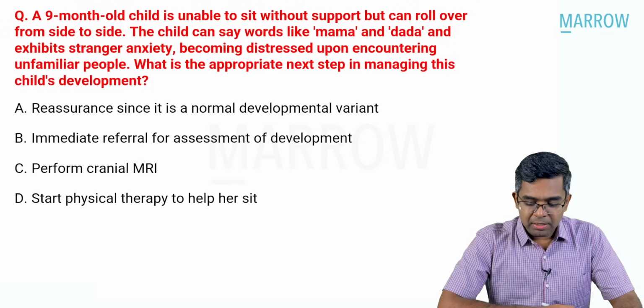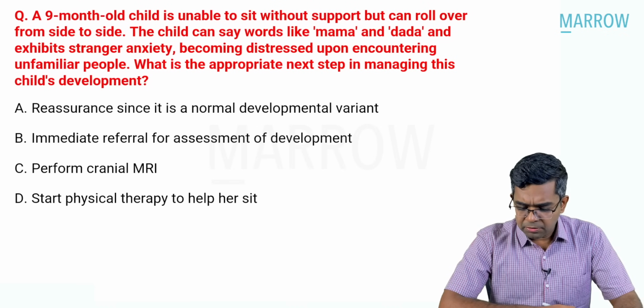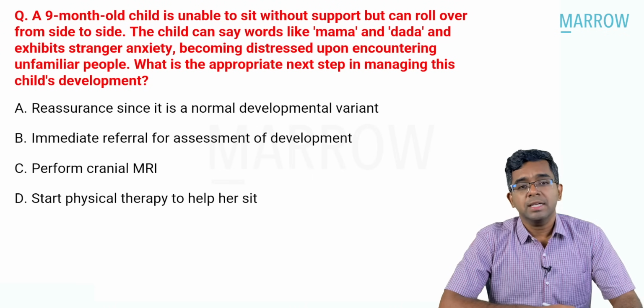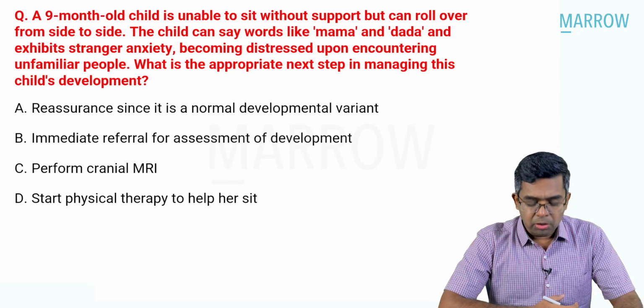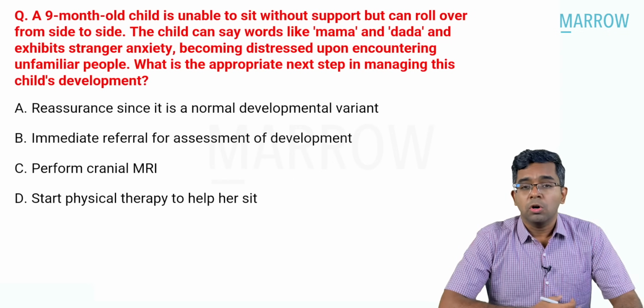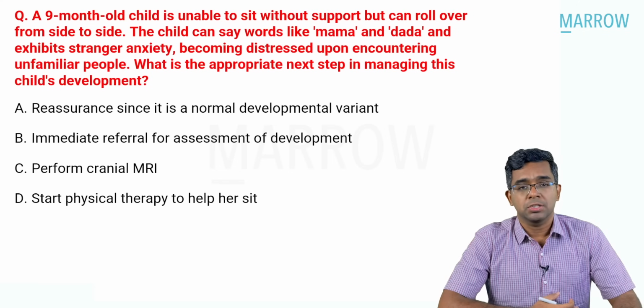A 9-month-old child is unable to sit with support but can roll over from side to side. Child can say words like mama and dada and exhibits stranger anxiety, becoming distressed upon encountering unfamiliar people. What is the appropriate next step in the management? Will you just reassure because it's a normal developmental variant, or will you immediately refer for the assessment of development in this child, or will you perform cranial MRI, that means MRI brain, or will you start physical therapy to help the child to sit?